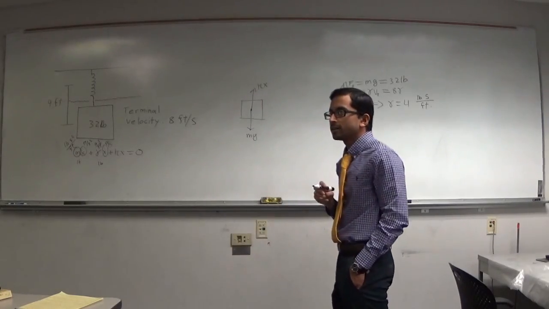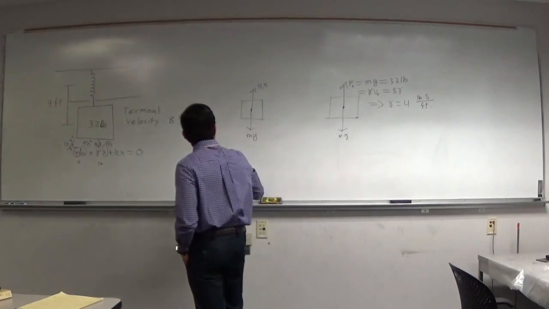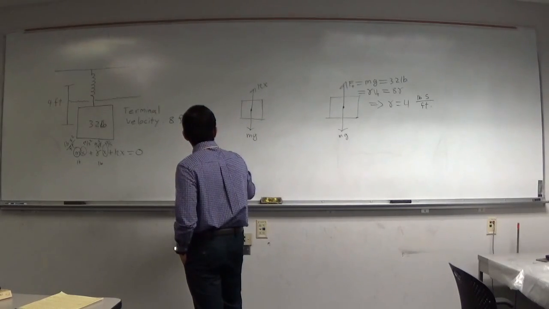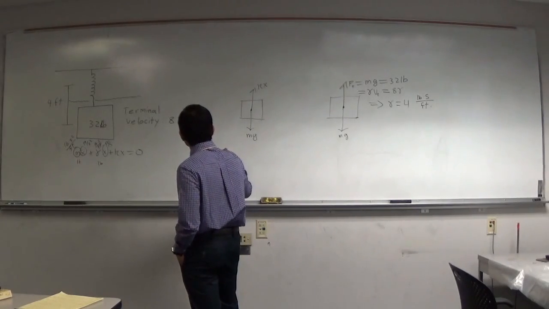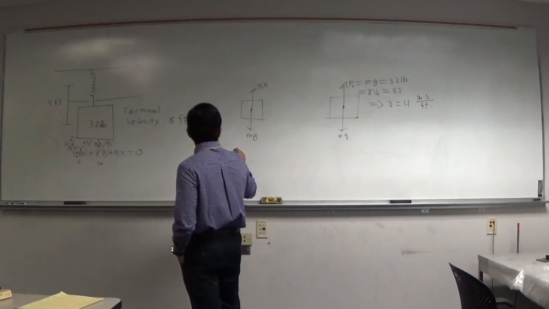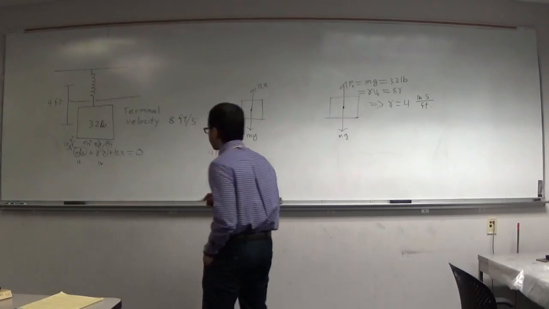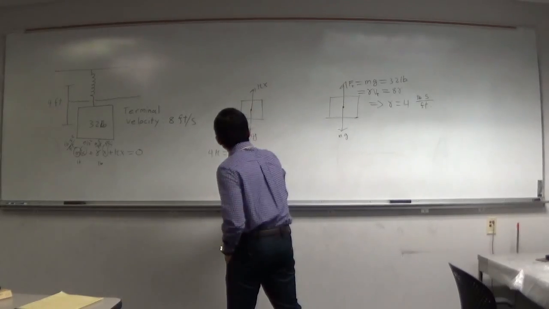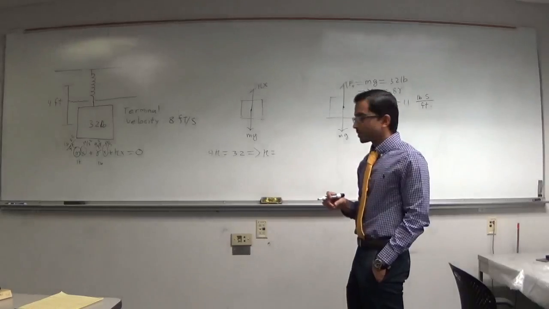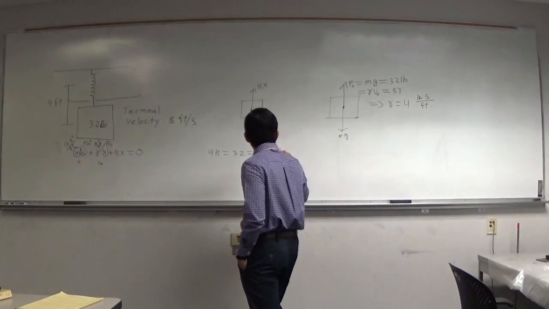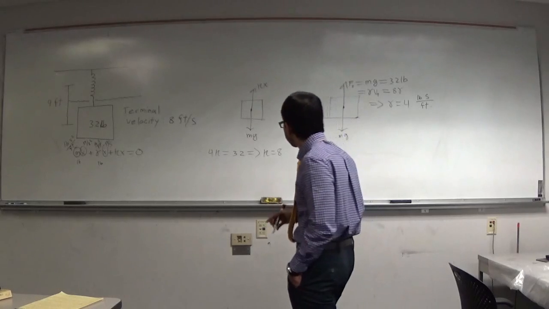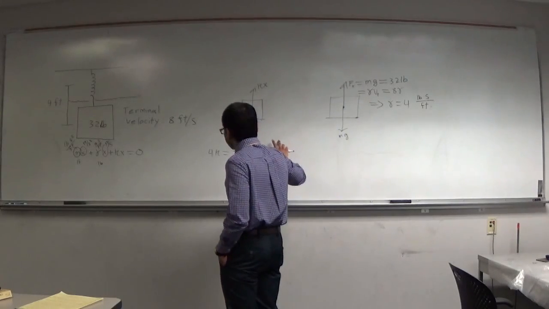So we have that. Since it's in equilibrium, we're going to have that kx, so what's x in this case? 4. So 4k is going to equal 32 pounds. That way we get k. So what's k? So k is going to be 8. So we have that. So we found everything we need.